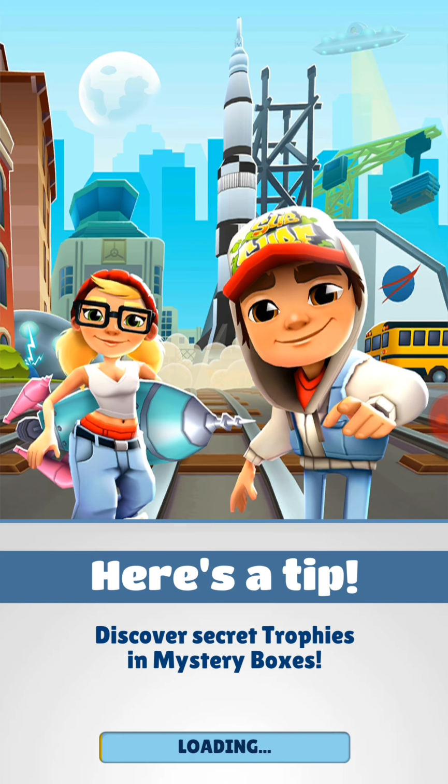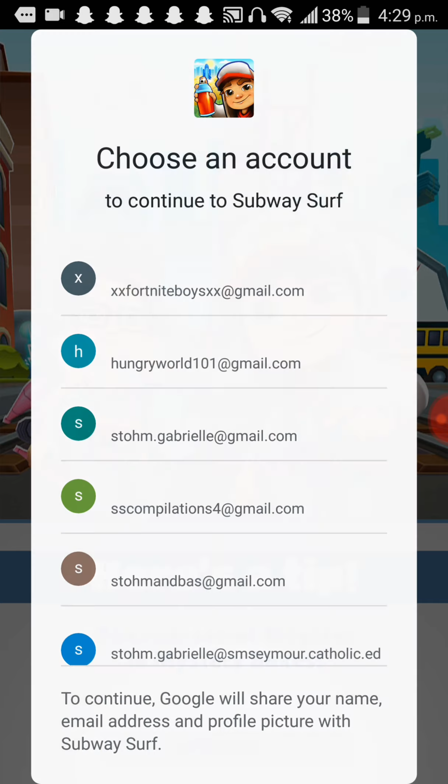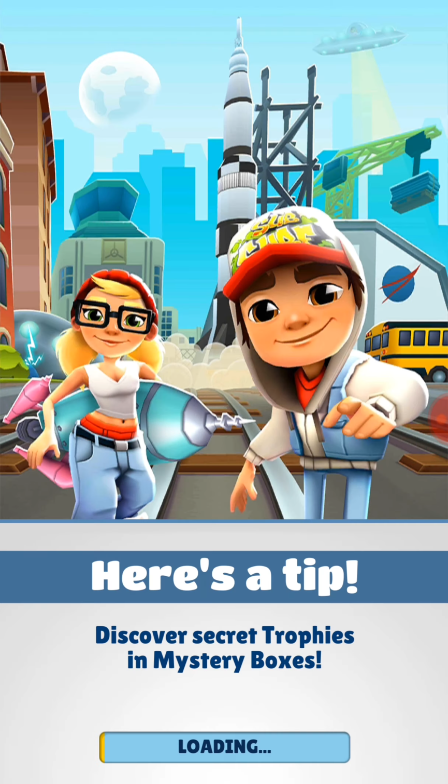There you go. That is how you hack Subway Surfer. I'm just going to go ahead into the game just to prove that it actually works.